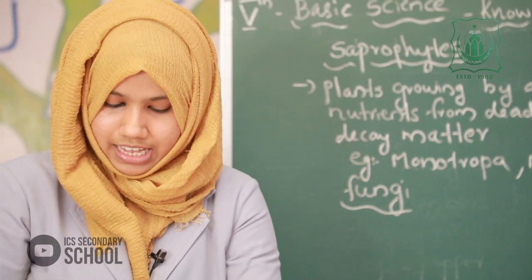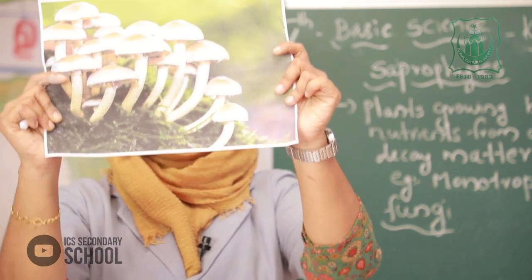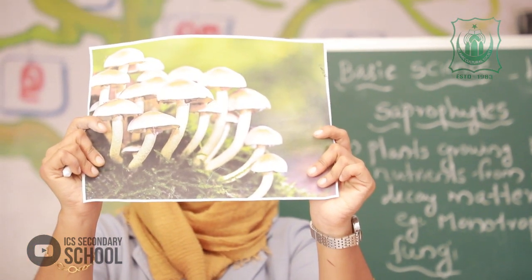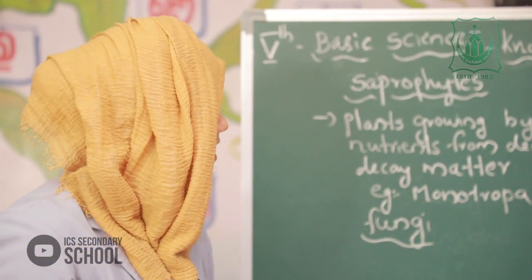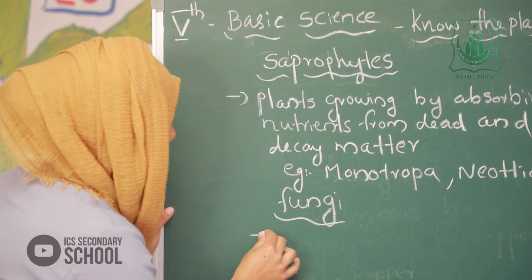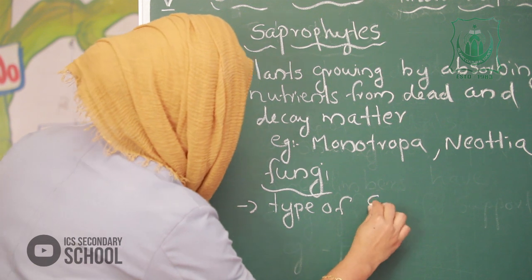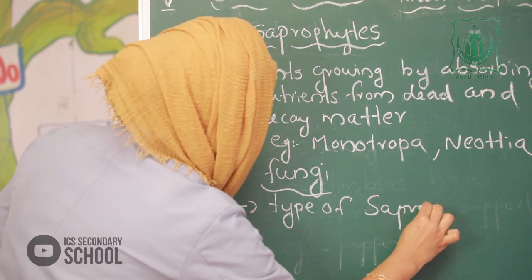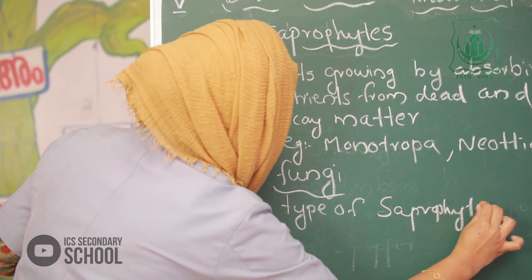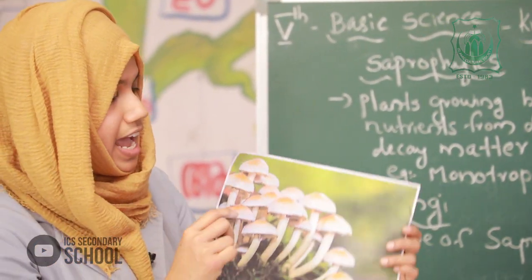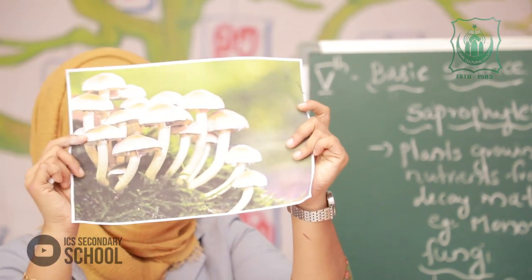Next, I will show another picture. What is this? Can you see this? An umbrella-like shape. Are you familiar with this picture? This fungus is also a type of saprophyte. And next I show a picture, and that is mushroom.